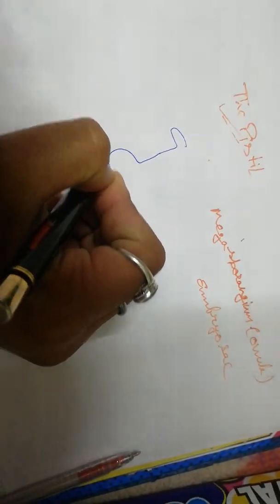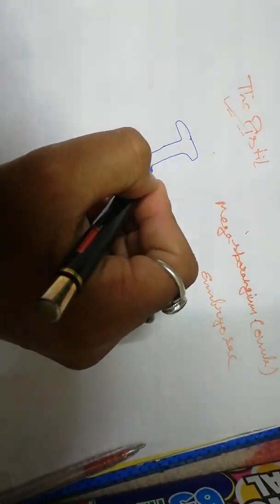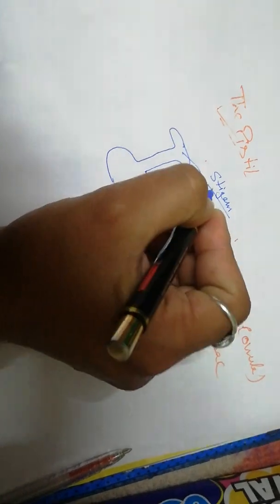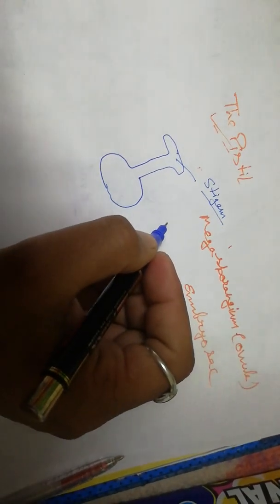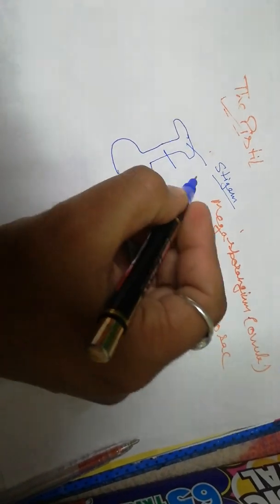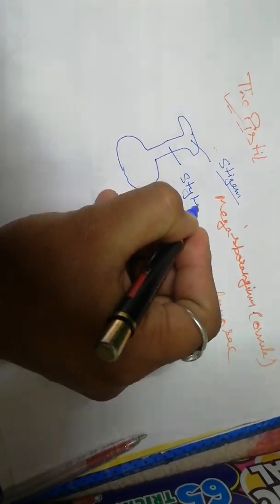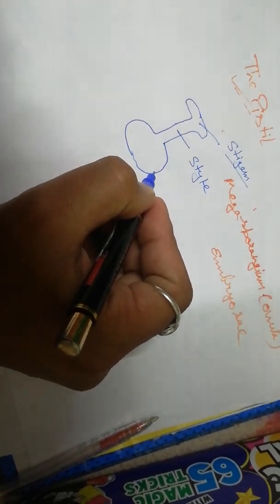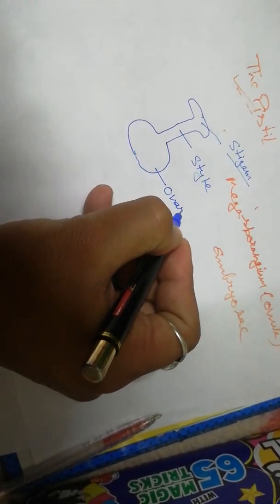A pistil has basically three parts. The uppermost part is called stigma, which acts as a platform for the landing of the pollen grains during pollination. This long cylindrical part is called style, and the basal oval part is called ovary.